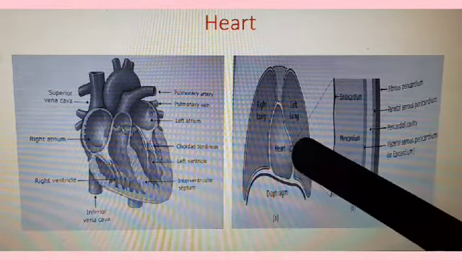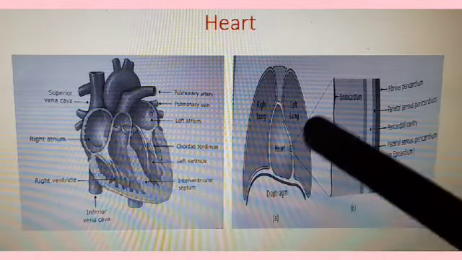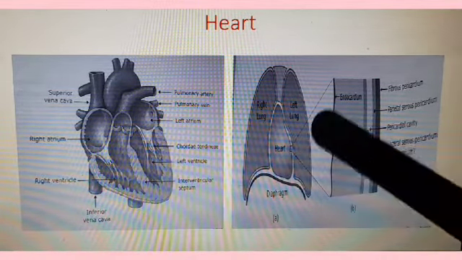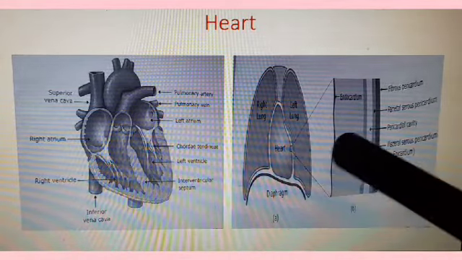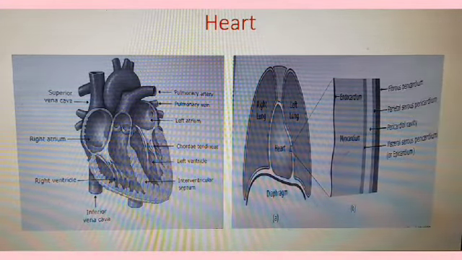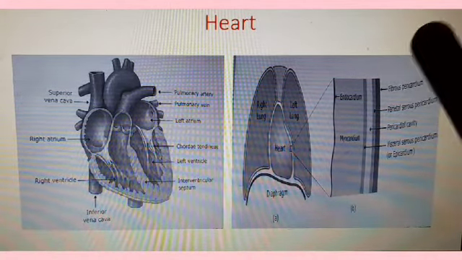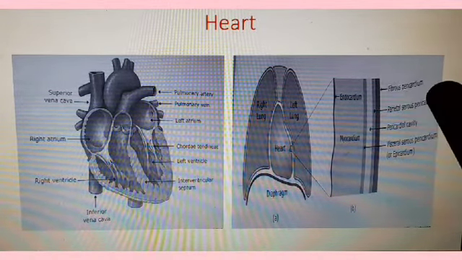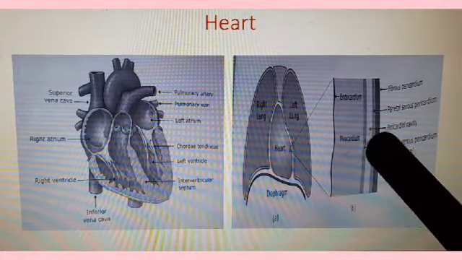This is a thin cross section of a heart muscle or heart tissue. The heart muscle is known as myocardium. The outer membrane of the heart is known as the pericardium, and this is the pericardial cavity.